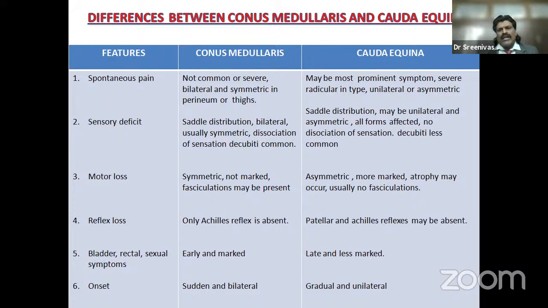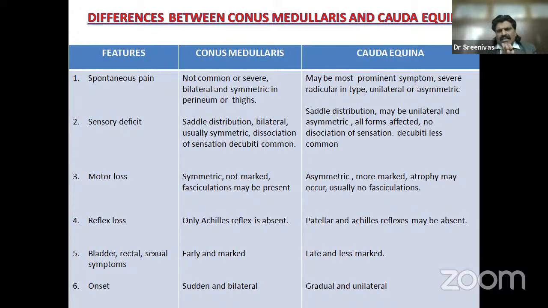But in cauda equina lesions, the lesion is below L2, so both patellar and ankle reflexes may be absent. Bladder, erectile, and sexual symptoms are early and marked in conus medullaris lesion because it is a spinal cord lesion. Whereas since cauda equina is a root lesion, they are late and less marked.